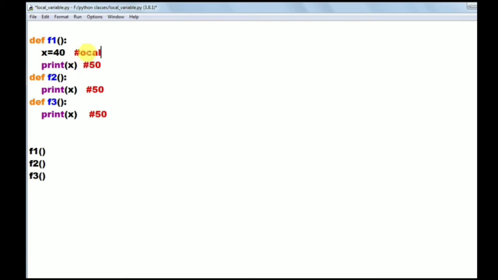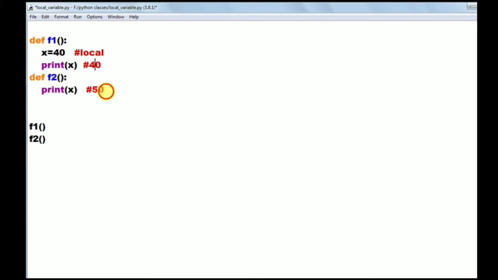I am removing this third function. So this local x cannot be accessed in F2. Here that will print 40, and if you call F2 function, that will give error.